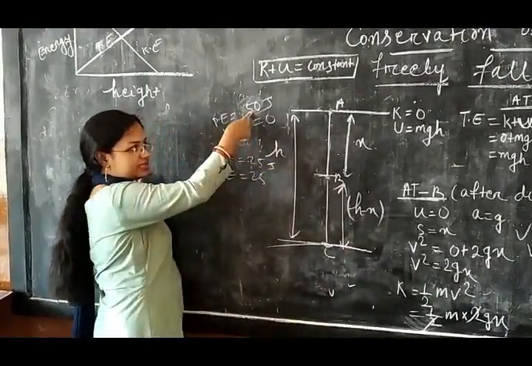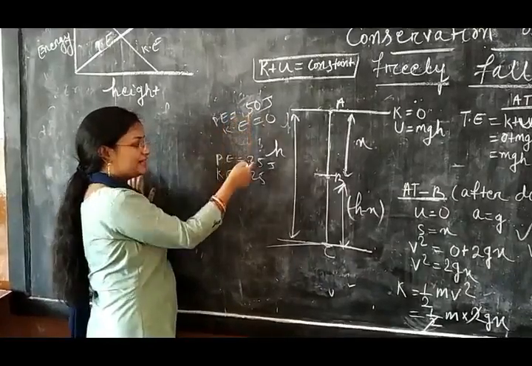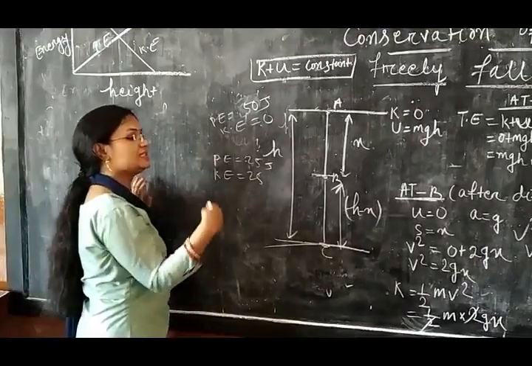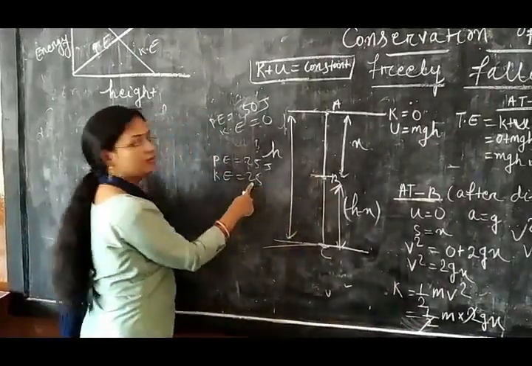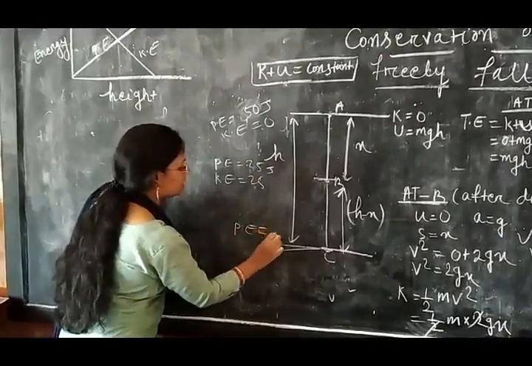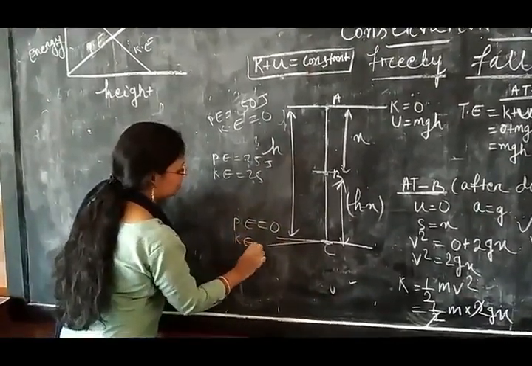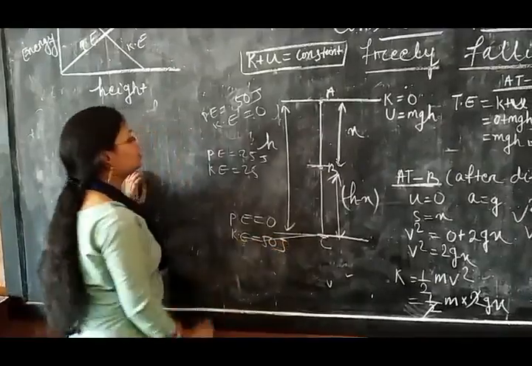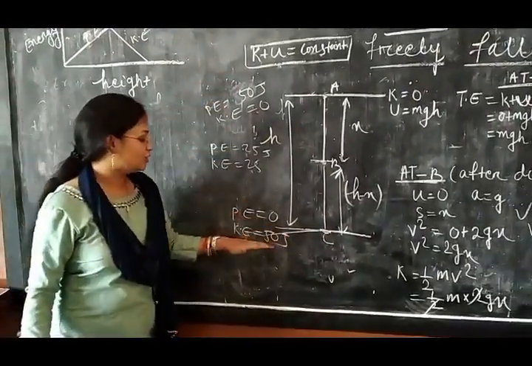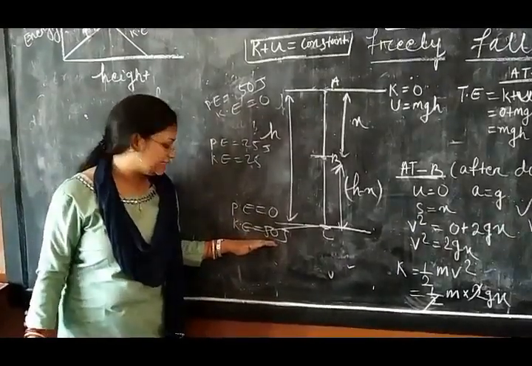If you see, first this one is 50, but now it is 25. That means 25 joule of potential energy is lost, and that is converted to kinetic energy. And at the ground, the potential energy is 0 and the kinetic energy is 50 joule. At the highest point, the total energy is potential energy, and at the ground, the total energy is kinetic energy.